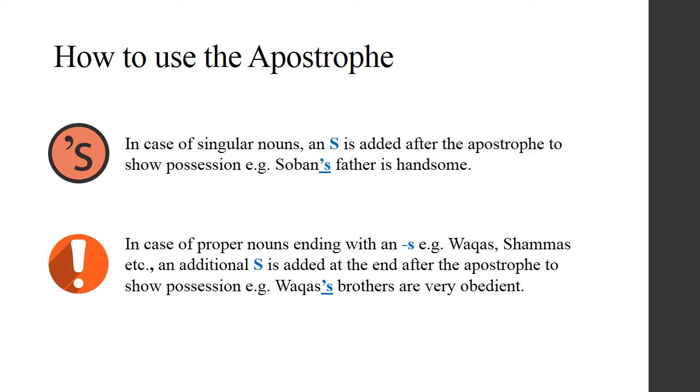It is important to remember that in case of proper nouns ending with an S, for example, Waqas, Shammas, etc., an additional S is added at the end after the apostrophe to show possession. For example, Waqas's brothers are very obedient.